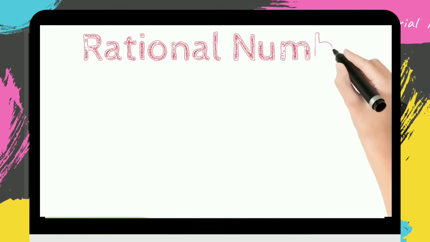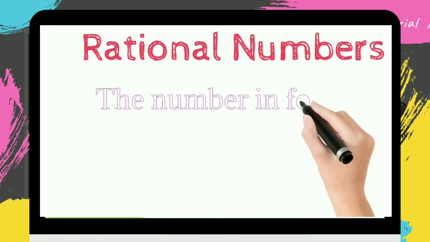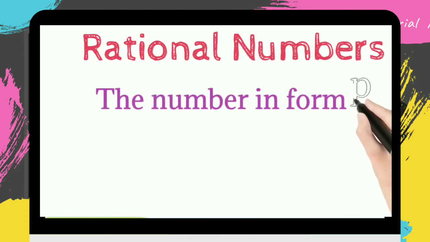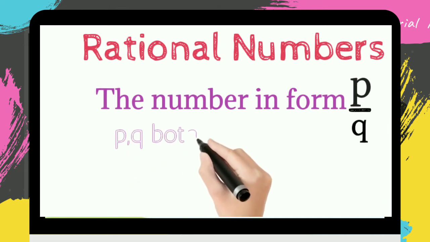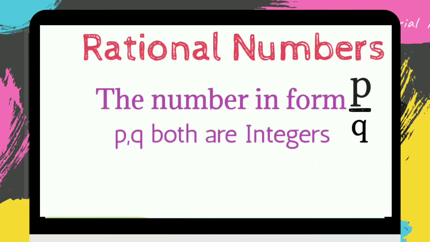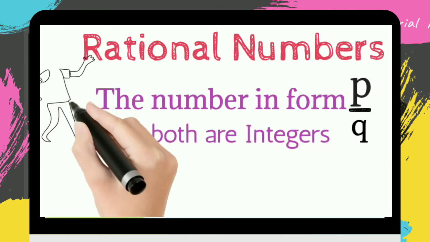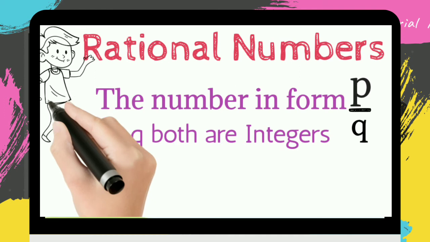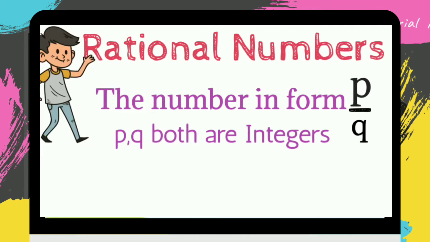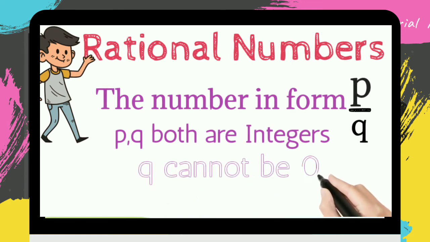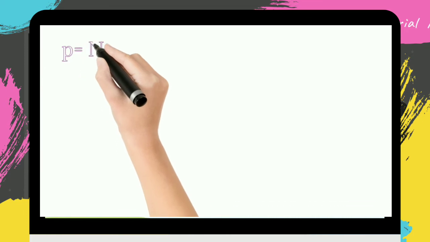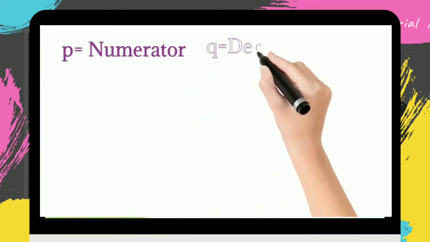Rational numbers. The numbers which are in the form P upon Q, where P and Q both are integers, are known as rational numbers. There are two conditions for P and Q. First, P and Q should be integers. Second, Q cannot be 0. P is known as the numerator, Q is known as the denominator.